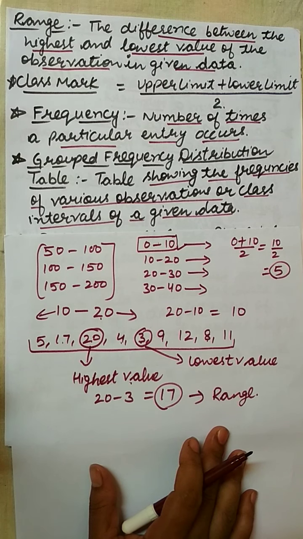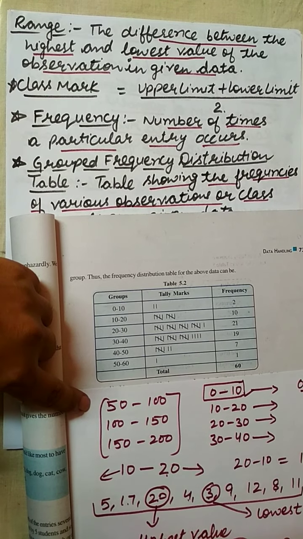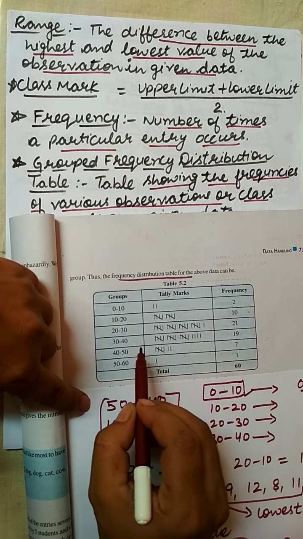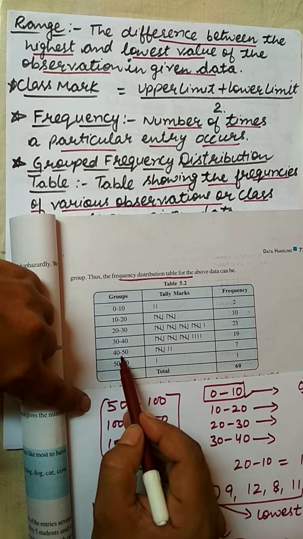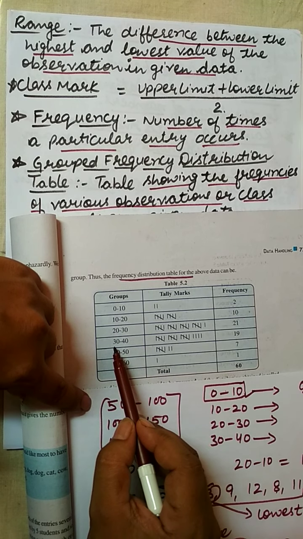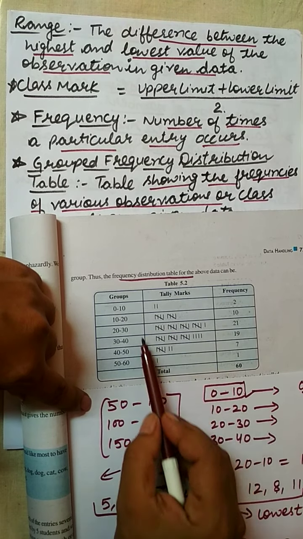This type of frequency distribution table shows how many times the given information occurs. This is the frequency distribution table for the given data. Here I have written down the groups, that is 0 to 10, 10 to 20, 20 to 30, 30 to 40, 40 to 50, 50 to 60. Here I have shown the tally marks.